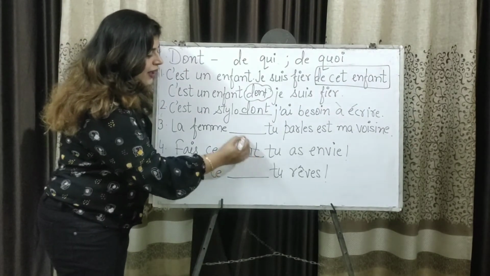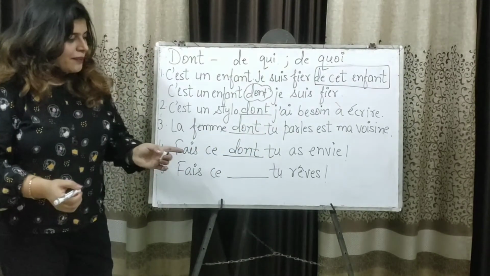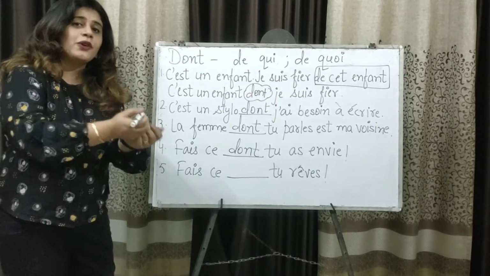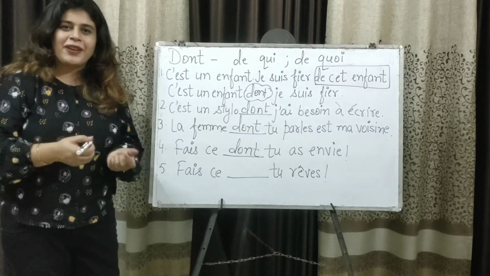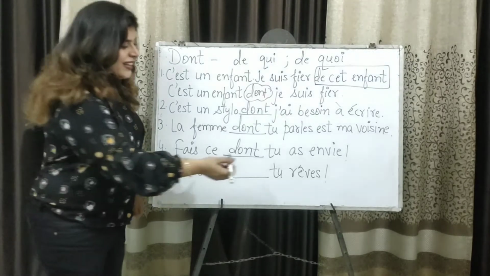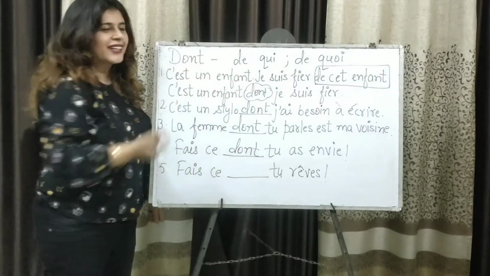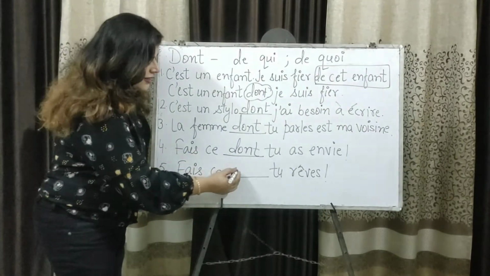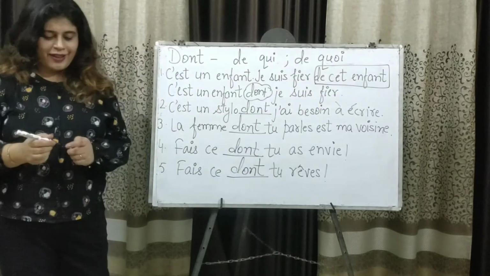Fais ce dont tu as envie. And finally, do something that you dream of. So tu rêves. You know that the verb rêver comes with the preposition de. So you dream of something. Of something, again the structure is de quoi. So we will write dont. Fais ce dont tu rêves.